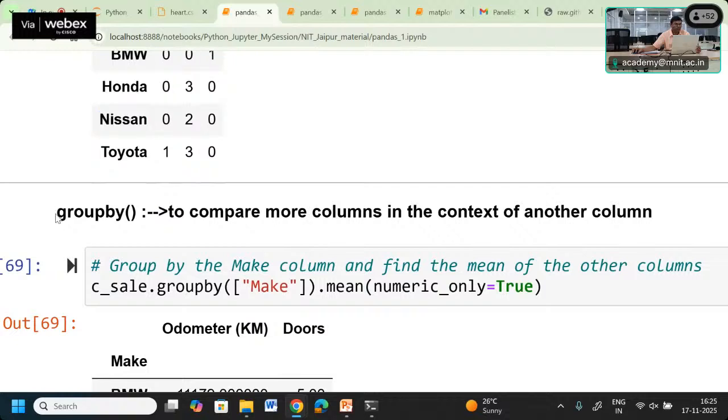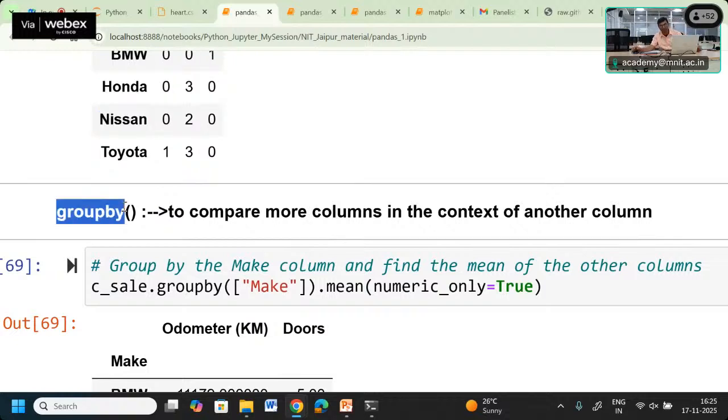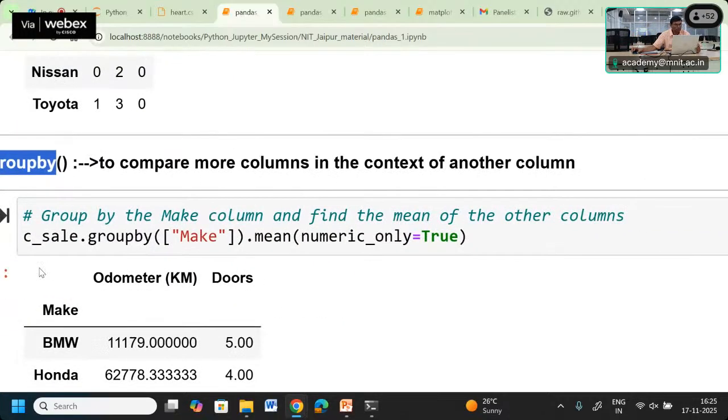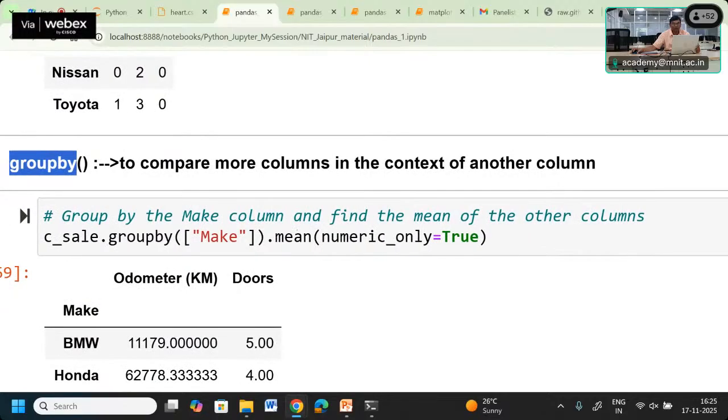Sometimes we can compare more than one column with respect to another column. So there we can use the groupby. This is the groupby selection. It means we are going to make that data frame grouped together, and within that group we are going to apply some comparison operator, and then within that group those parameters are going to be selected. So here you can see we are trying to group the make column and trying to find out within that group what is the mean of the other column.